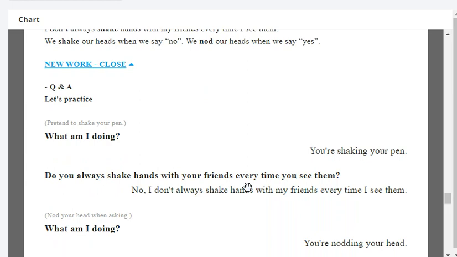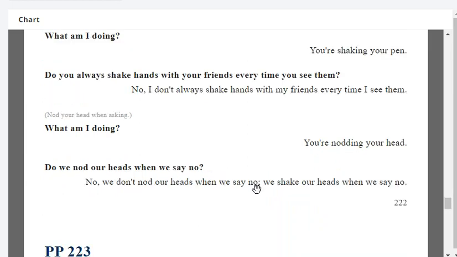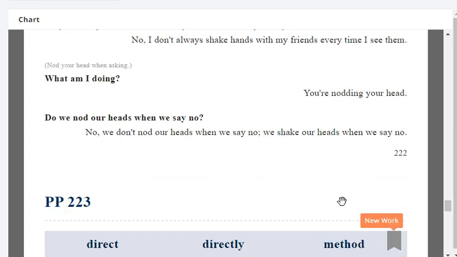Do you always shake hands with your friends every time you see them? Yes or no? No, I don't always shake hands with my friends every time I see them. Very good.